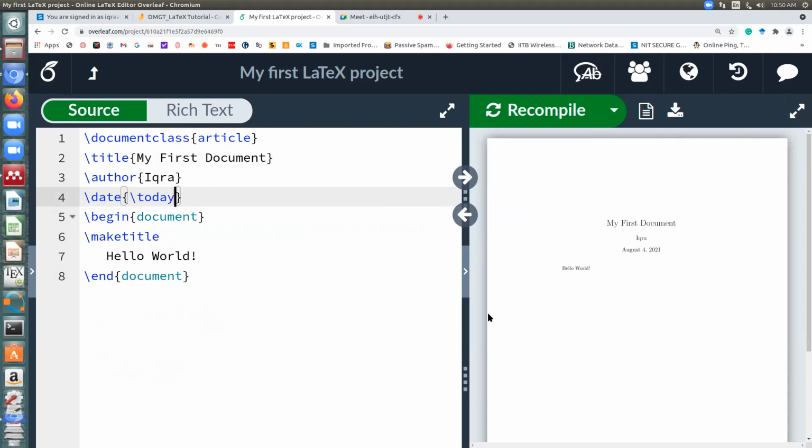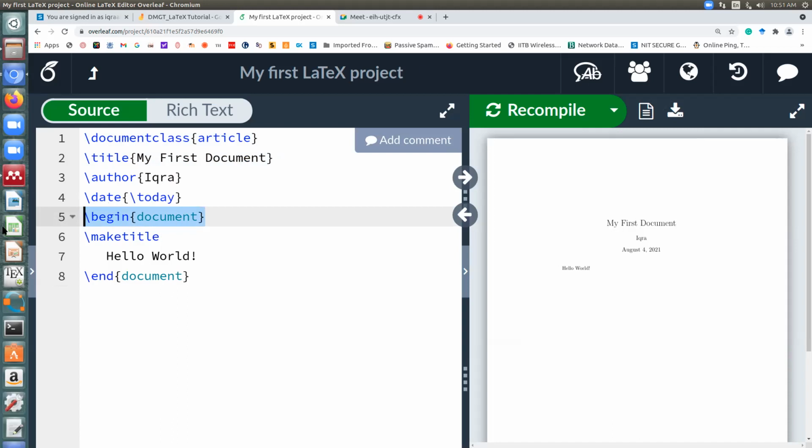Let me just repeat what I did. Between documentclass and begin document is the preamble. The preamble is not the content of the document, it is only the supporting part of the document. There are three main things which we normally require for documents: title, author and date. The commands are very trivial: backslash title, backslash author, backslash date.